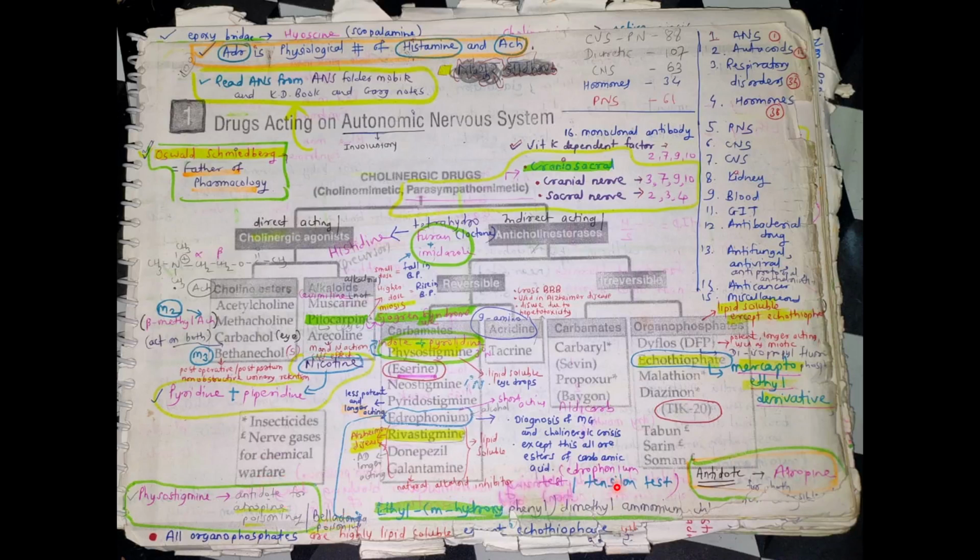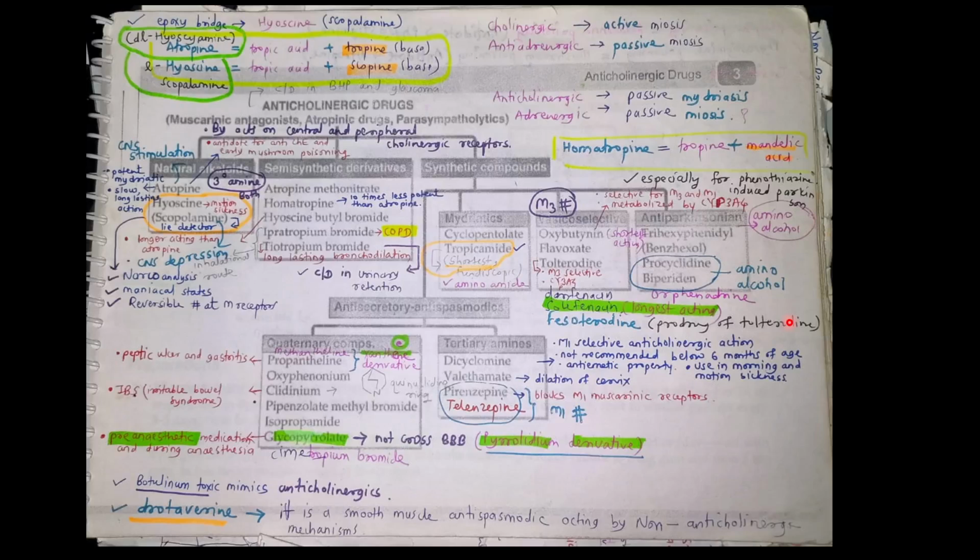Then the edrophonium test. Edrophonium is used for diagnosis of myasthenia gravis and cholinergic crisis; except this, all are esters of carbamic acid. It is also known as the Tensilon test. Then echothiopate is a mercaptoethyl derivative. All organophosphates are lipid soluble except echothiopate. So this is important.